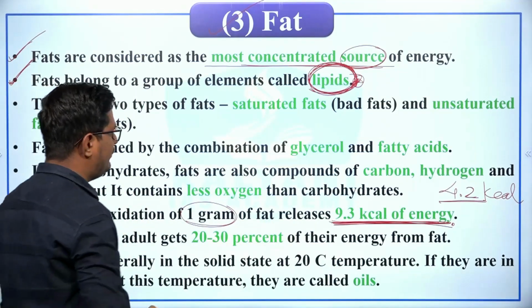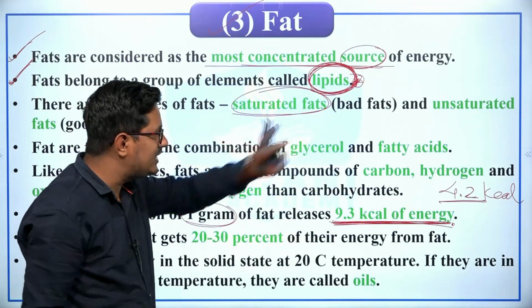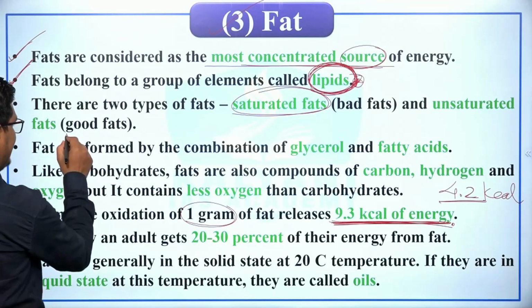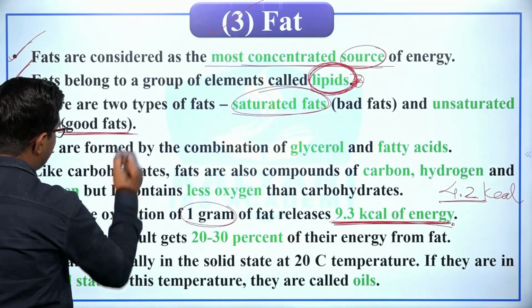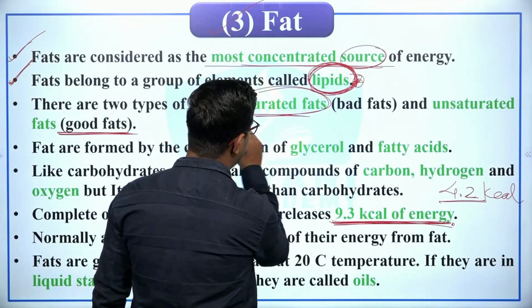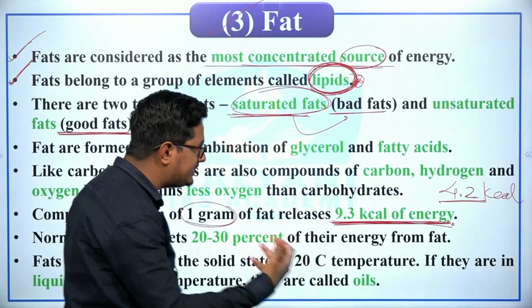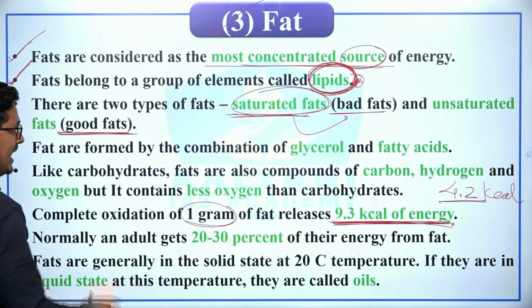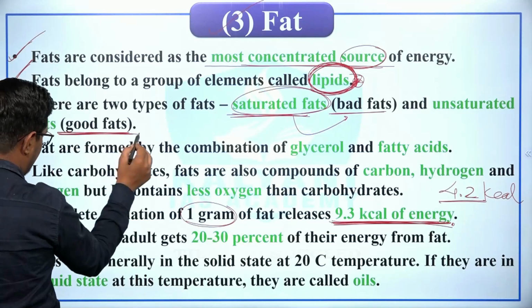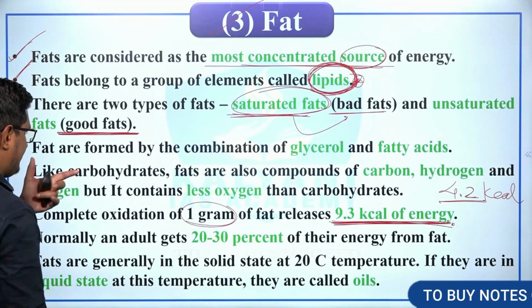There are two types of fats. First is saturated fats, which is also called bad fat, and second is unsaturated fat, which is considered good for health. So saturated fat has negative impact on our health, therefore this is considered as bad fat, whereas unsaturated fat is good for human body, therefore it is considered as a good fat, right?